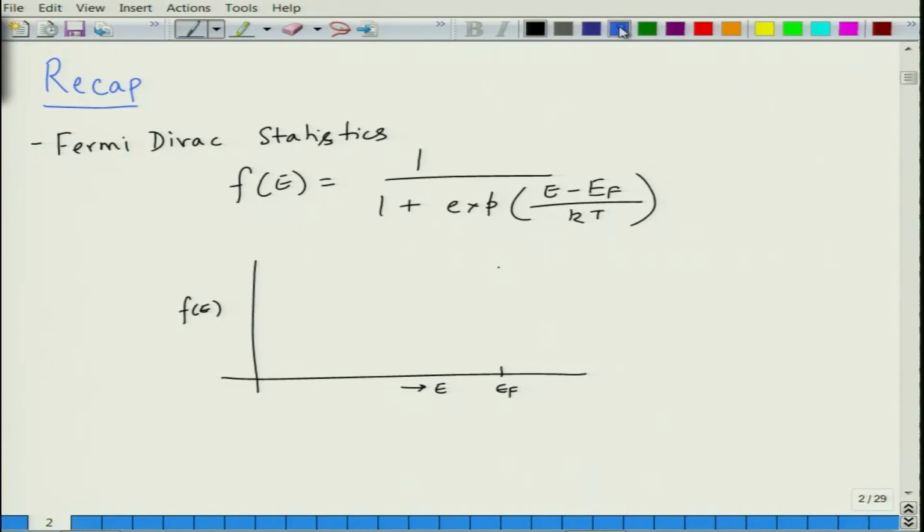So, at 0 Kelvin the plot shows this kind of nature. This is at 0 Kelvin and this is the EF. So, this is the probability 1 and this is probability 0. So, at 0 Kelvin every energy state up to EF is filled and all the energy states above EF are empty, and of course energy states are quantized.